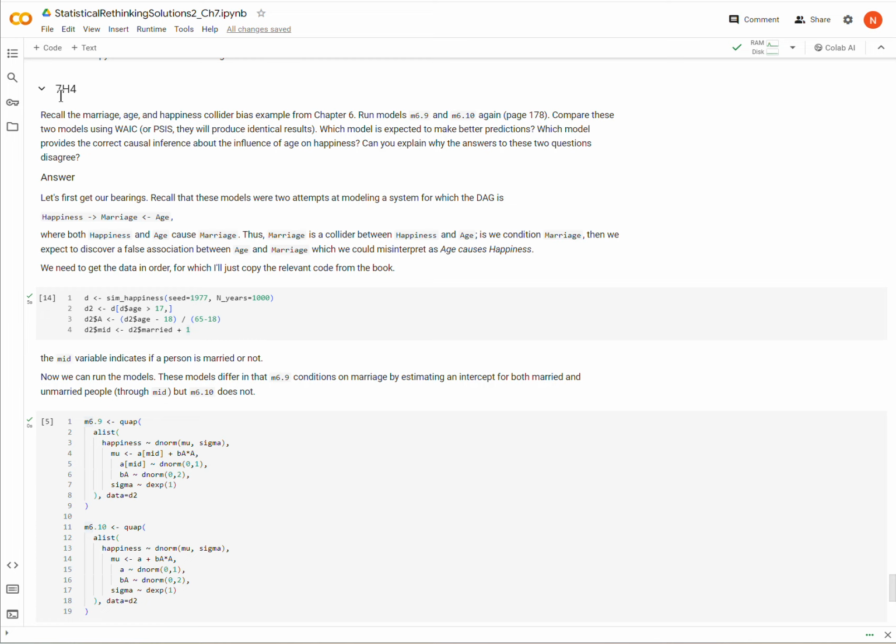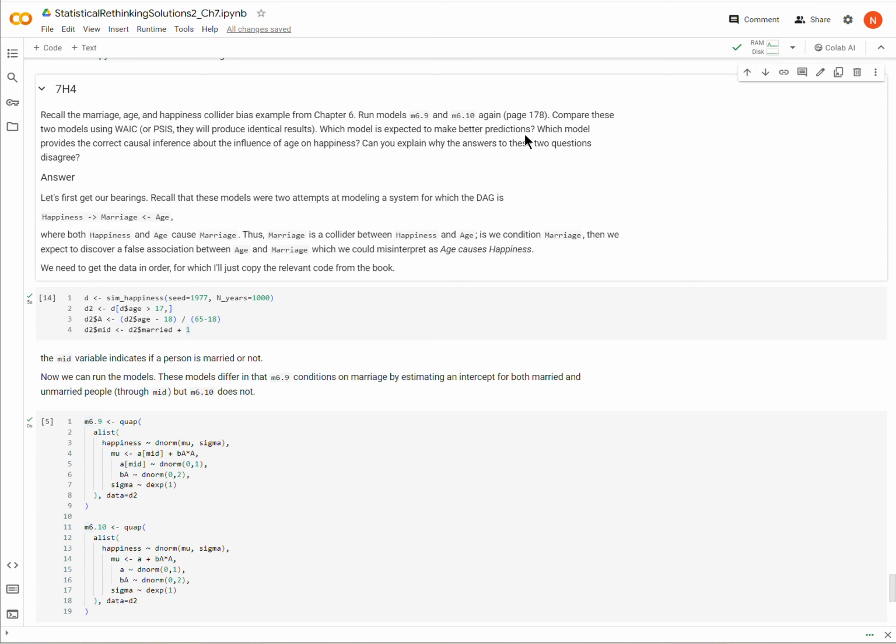Okay, so we are on question 7H4 from the second edition of Statistical Rethinking. I will read this verbatim here. Recall the marriage, age, and happiness collider bias example from chapter 6. Run the models M6.9 and M6.10 again, which are models that are modeling this data set, and compare these two models using WAIC or PSIS.